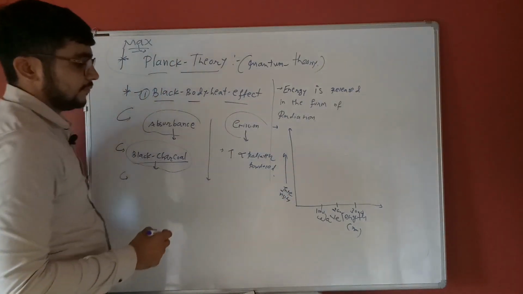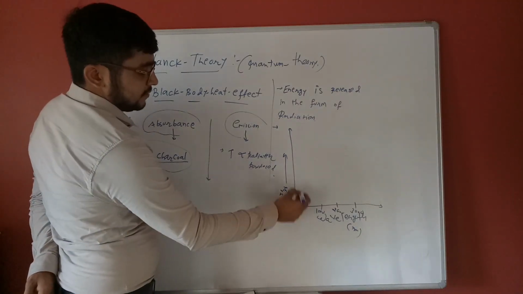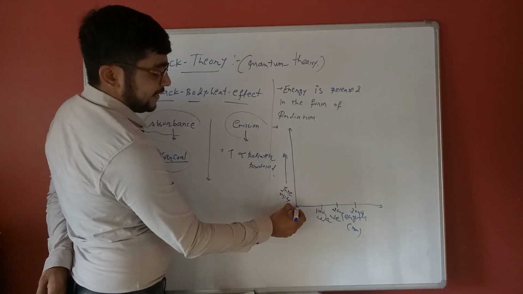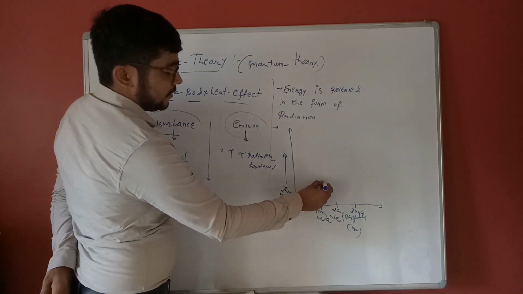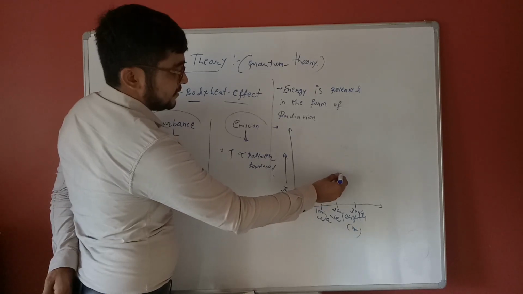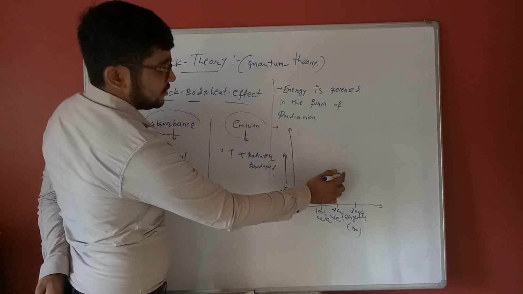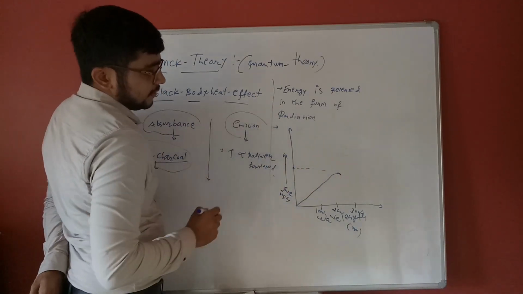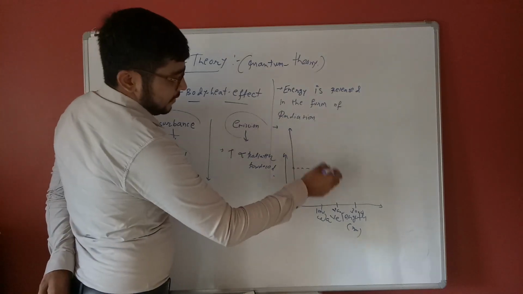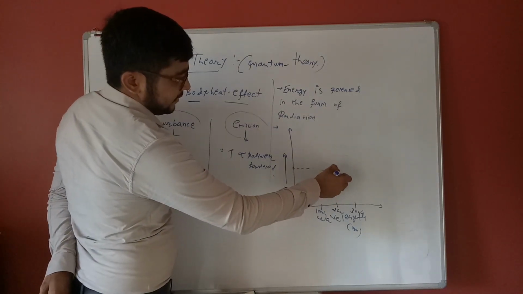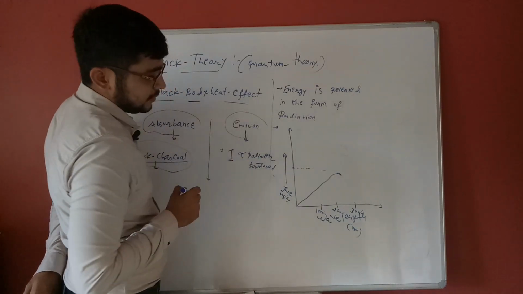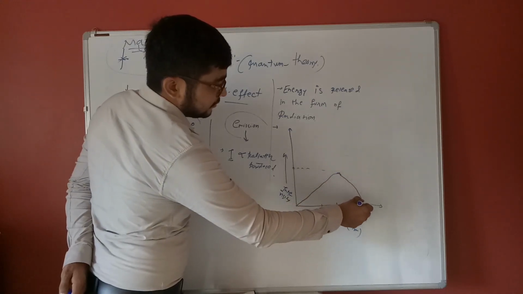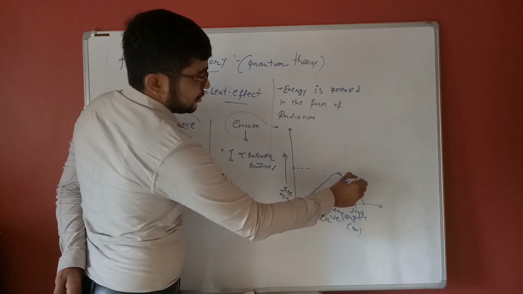When only temperature is affecting it, intensity is proportional to temperature. Beyond these threshold values, intensity decreases and the wavelength increases. So this is the graph for temperature 1.